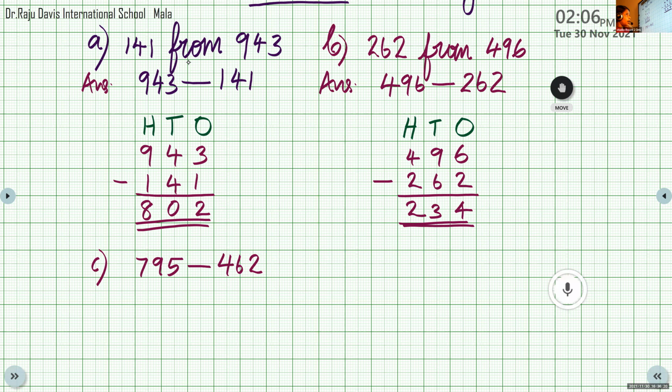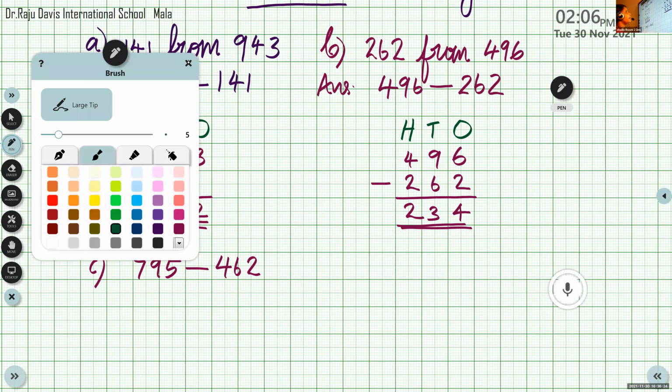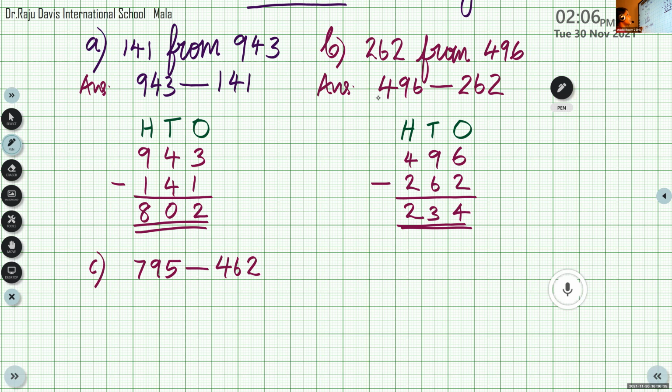Siddharth, did you get the answer? Will you help me to complete the answer, Siddharth? Now, here we have 795 minus 462. How many places are there for a 3-digit number? Hundreds, tens, ones.